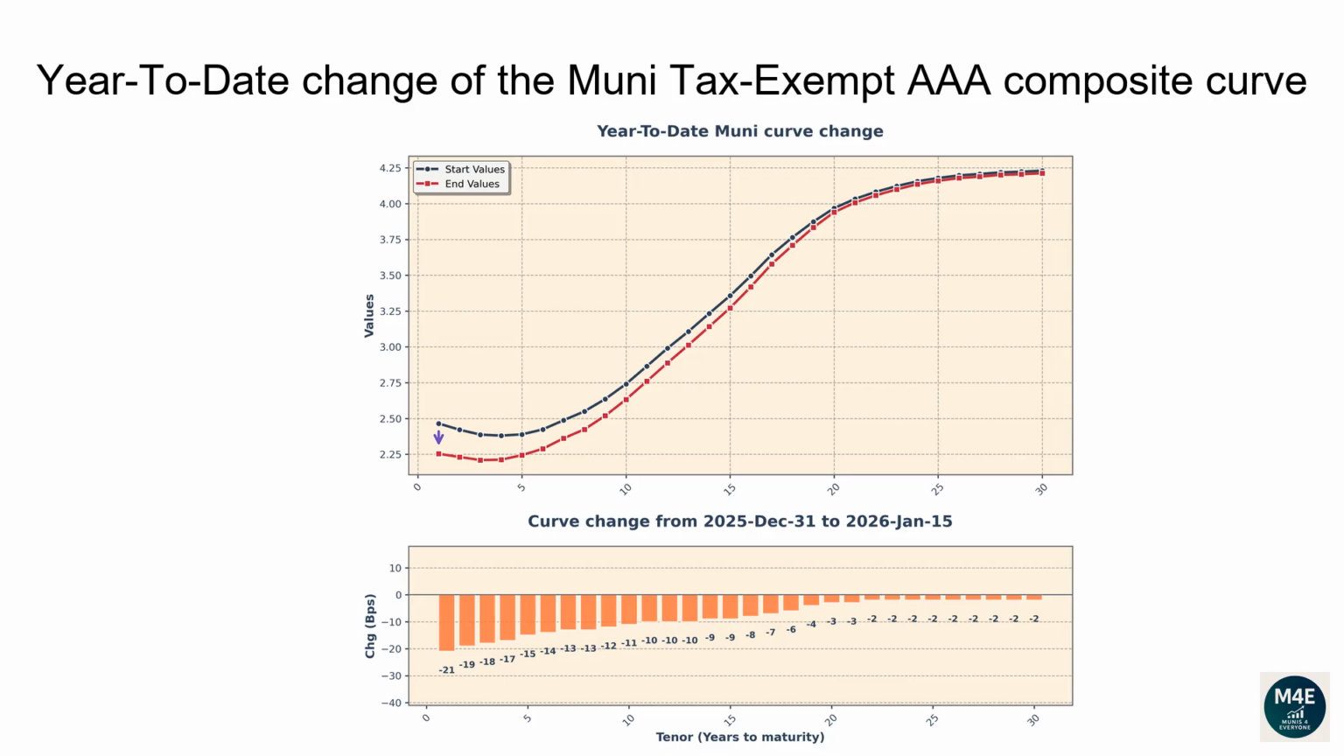The 1-year tenor changed -21 basis points. The 2-year tenor changed -19 basis points. The 5-year tenor changed -15 basis points. The 10-year tenor changed -11 basis points. The 20-year tenor changed -3 basis points. The 30-year tenor changed -2 basis points.